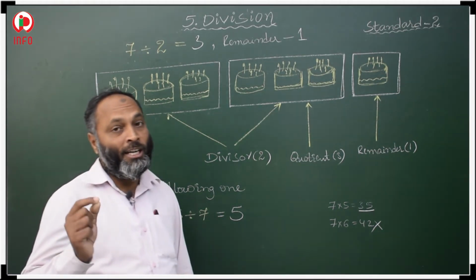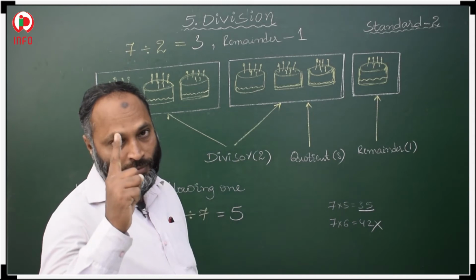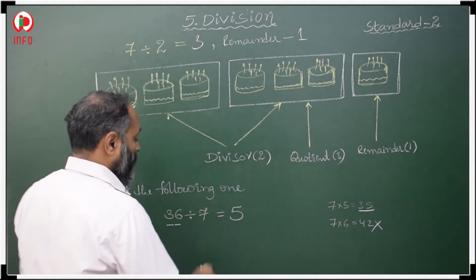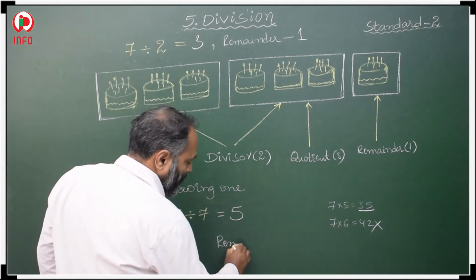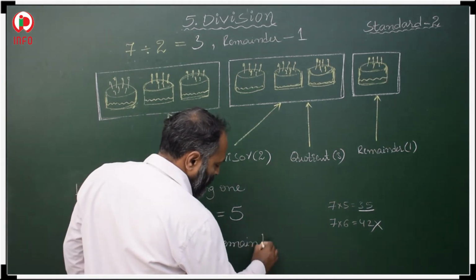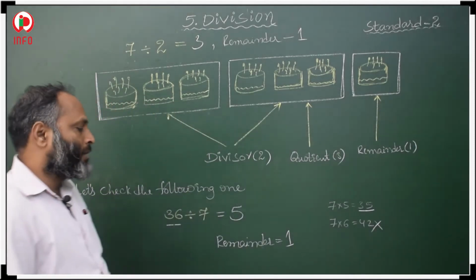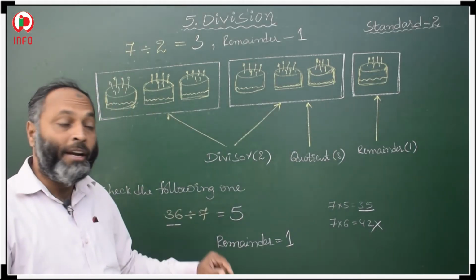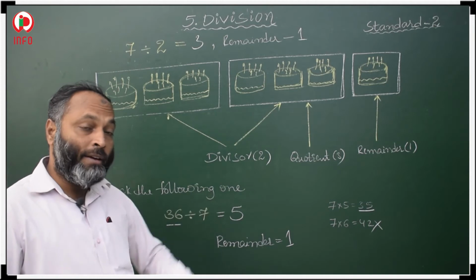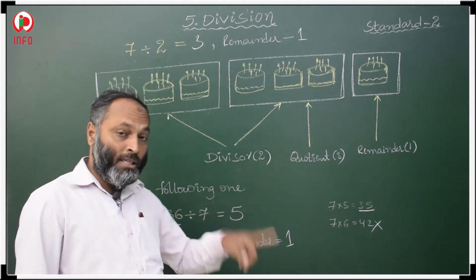The difference between 35 and 36 is 1. That difference is the remainder. Then the remainder is 1.